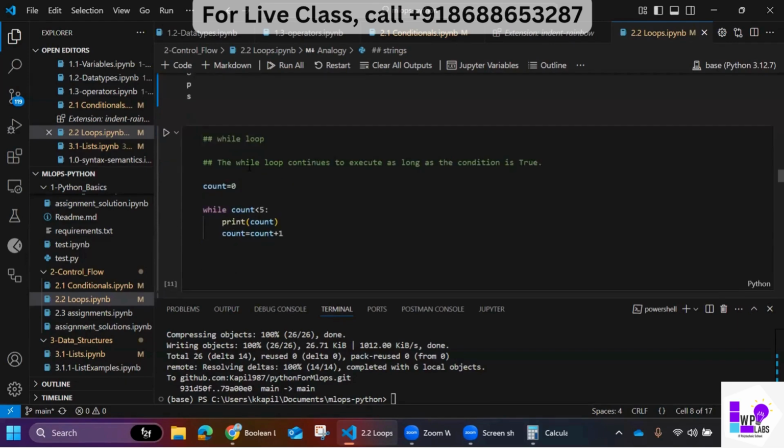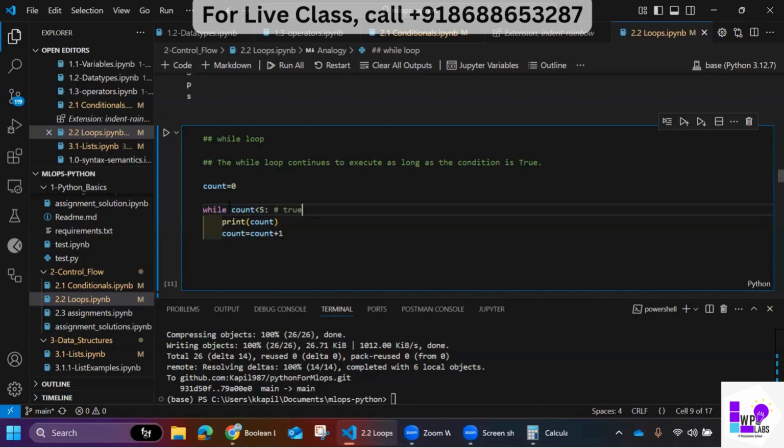While loop also has a syntax. Let's say the count is 0. Count is a variable and it has a value of 0. I use a keyword called while. While count is less than 5. Right now count is 0, so the condition is true. You see the colon after while. While this condition is true...